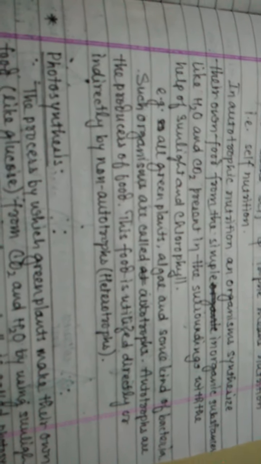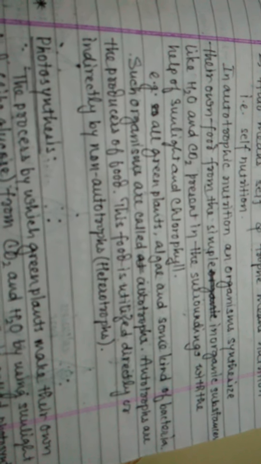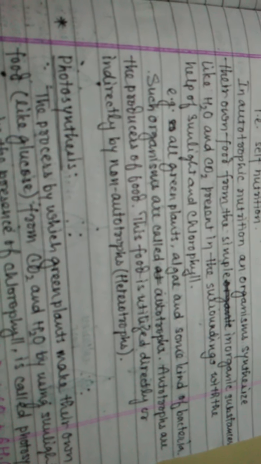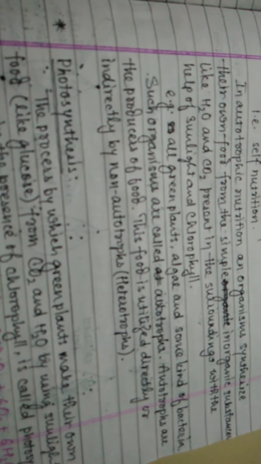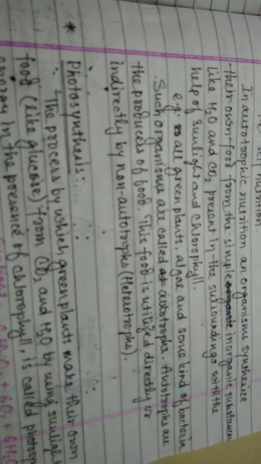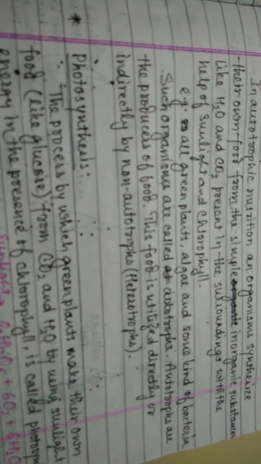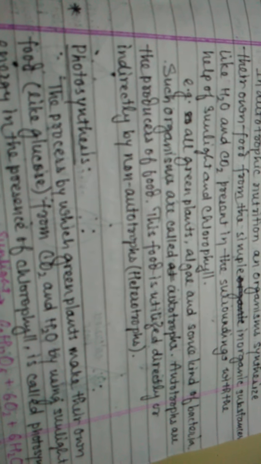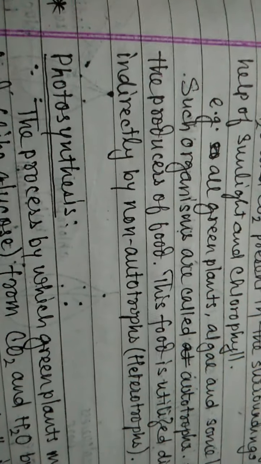Why? Because they prepare their own food. Their food requirement is fulfilled by themselves. Autotrophs are the producers of food. This food is utilized directly or indirectly by non-autotrophs, which means heterotrophs.